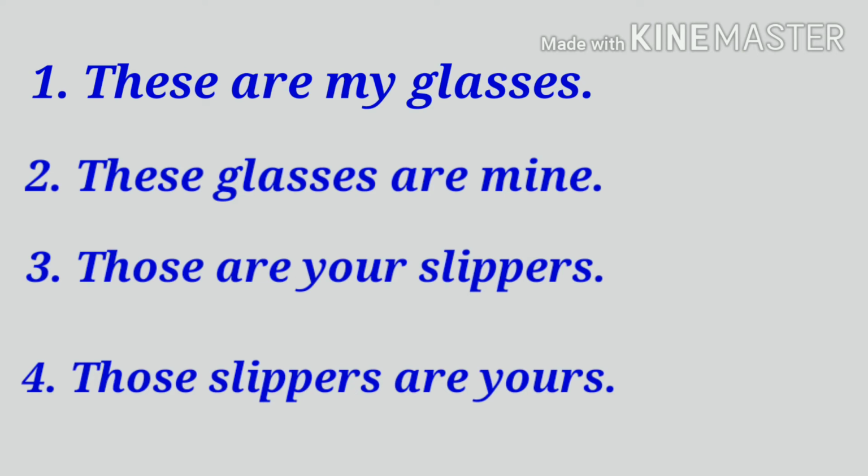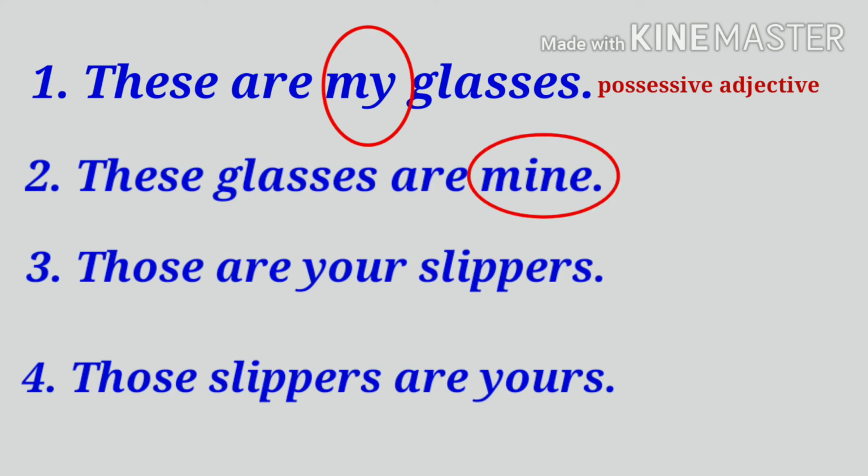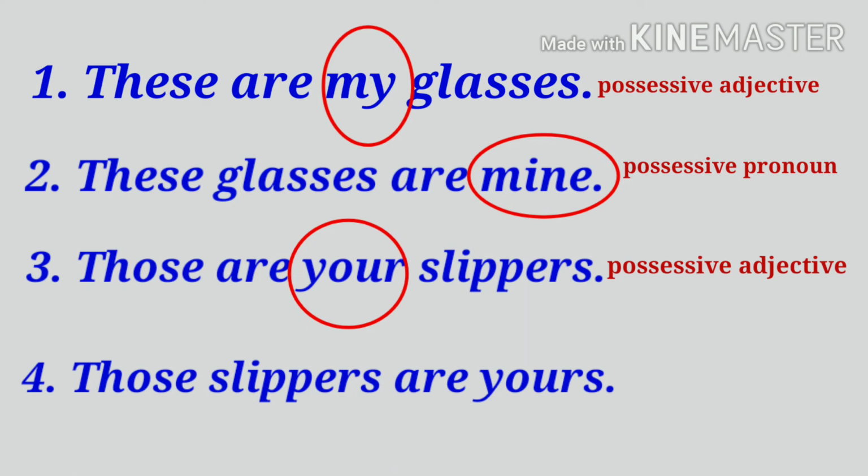Like here in these sentences, sentence number 1, these are my glasses. So here my is a possessive adjective, not a possessive pronoun, because it is used before the noun glasses. And mine is a possessive pronoun because it is placed after the noun glasses. In the same way, in sentence number 3, those are your slippers. So your here is a possessive adjective and yours is a possessive pronoun.